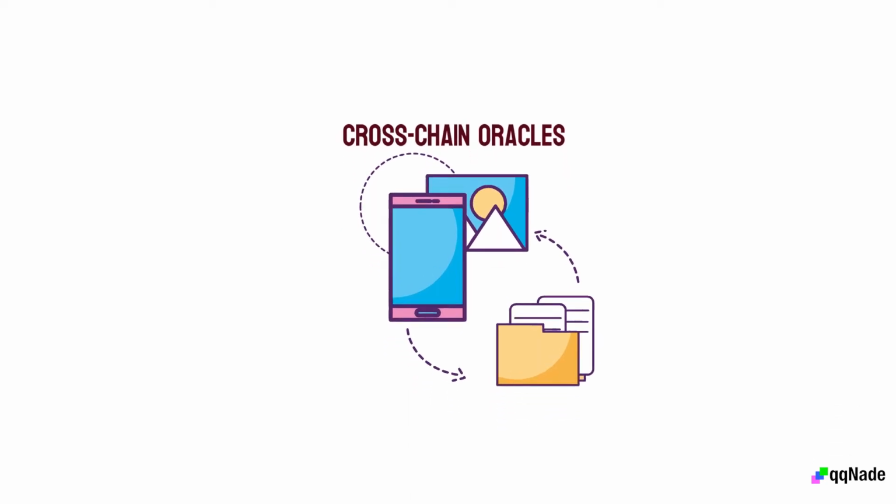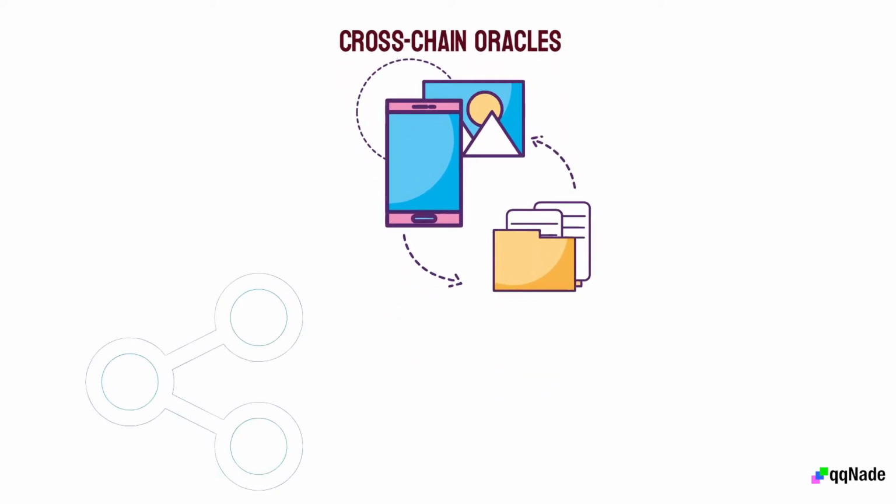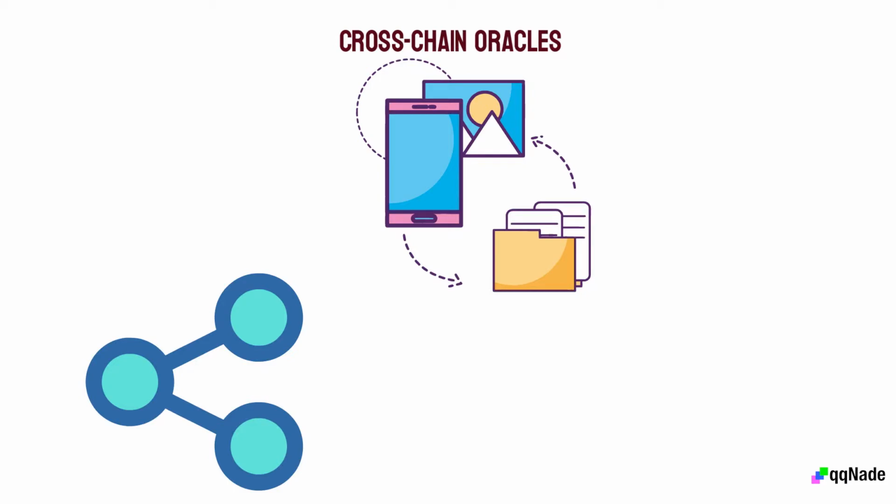Cross-chain oracles. Cross-chain oracles can receive and send information between different blockchains. These types of oracles make information sharing faster and easier, as they can take data from one blockchain and supply it to another blockchain.